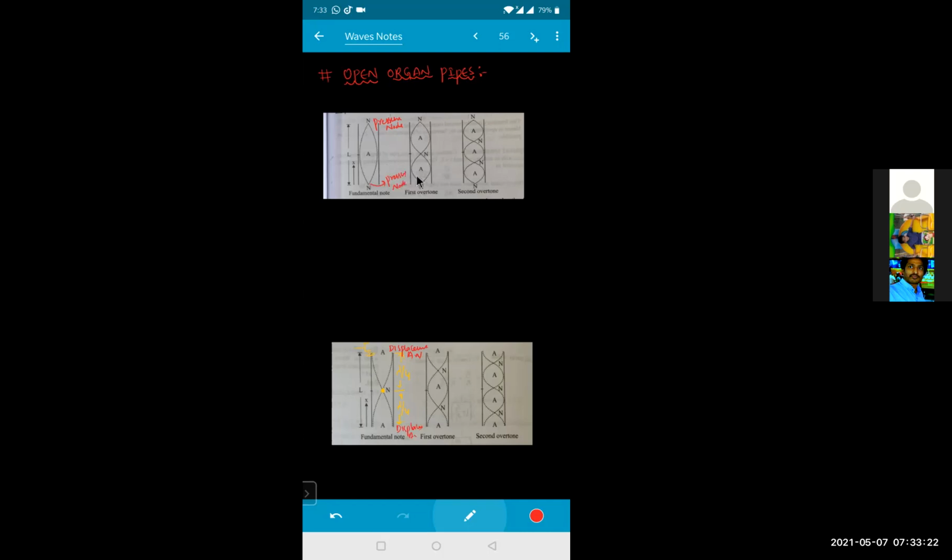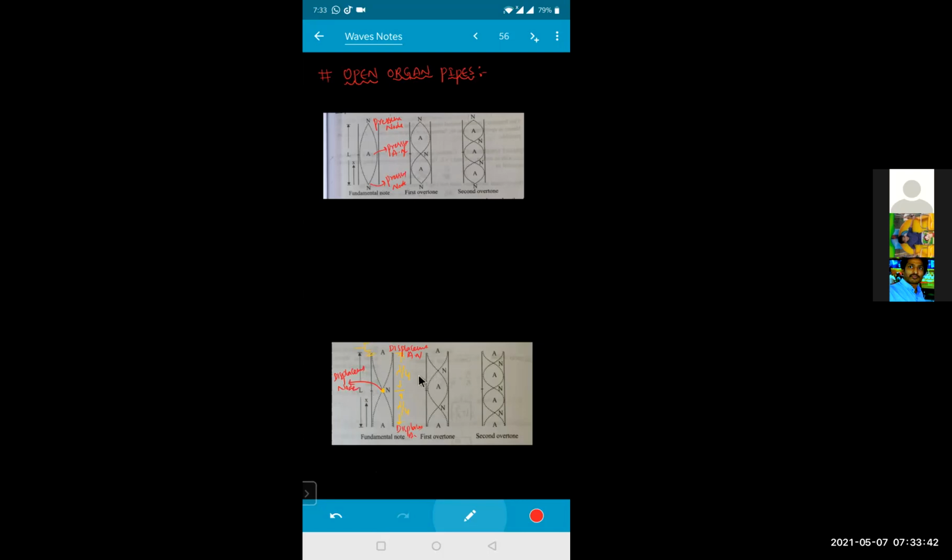Clear for everyone? And at the center we are getting right now what? Pressure antinode. And what do we get at the center in the displacement diagram? This will be your displacement node. Is it clear for everyone?